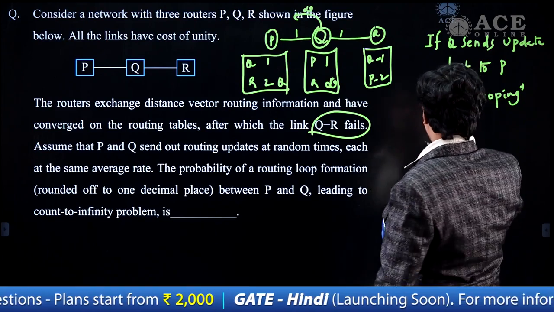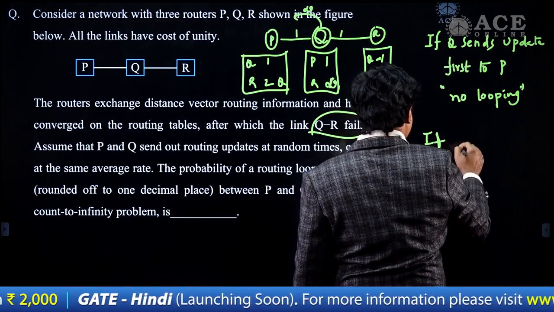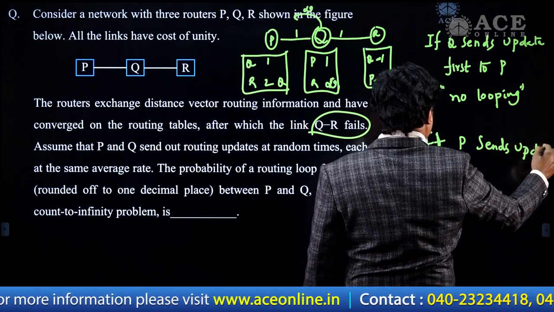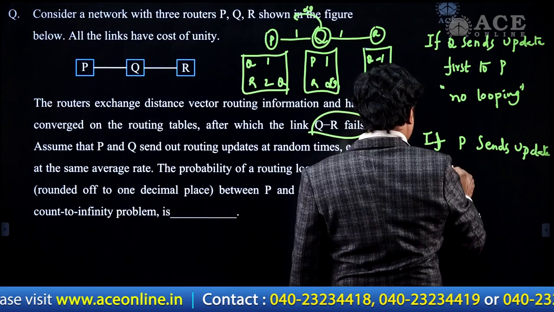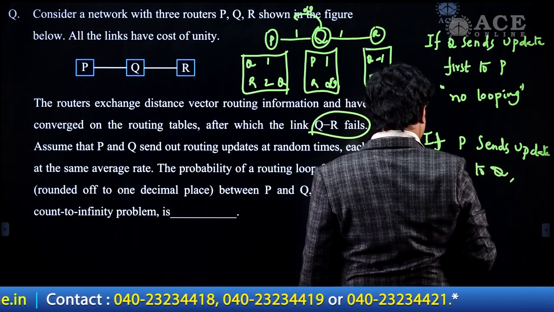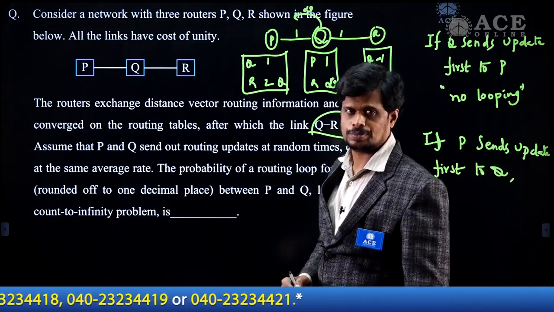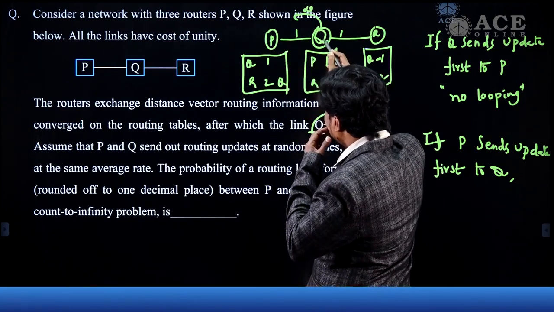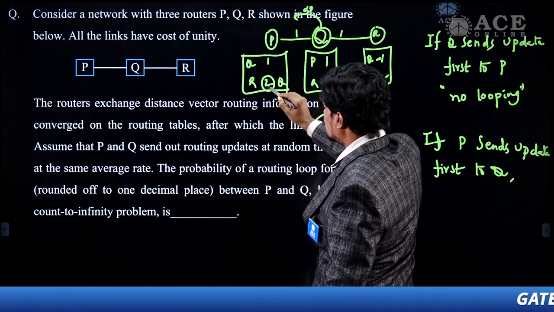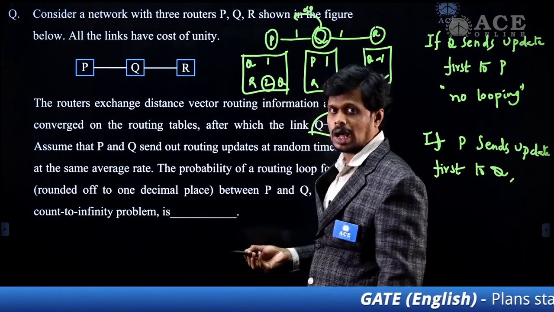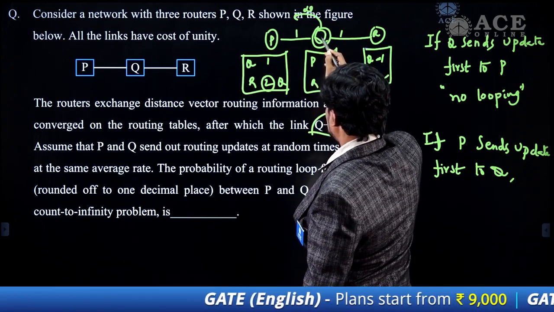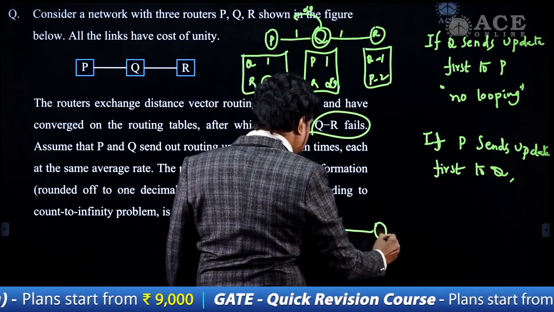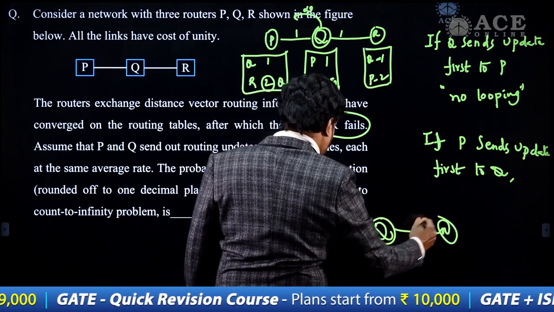But for example, if P sends the update first to Q, it means P is sending an update to Q saying I have a cost of 2 with respect to this R. Now look, this is P, this is Q and this is R, and the link is failed.